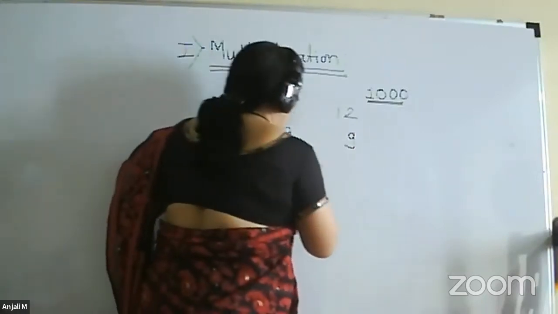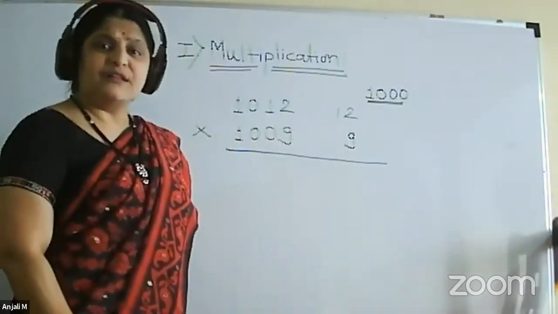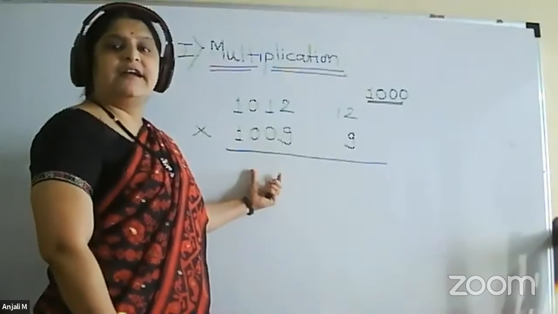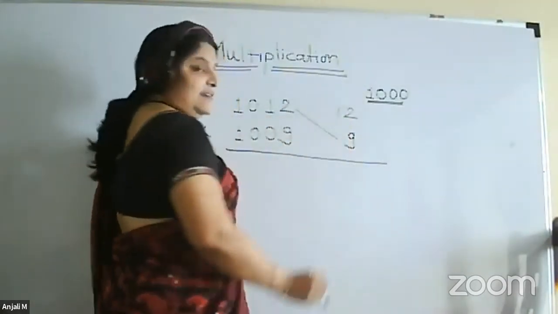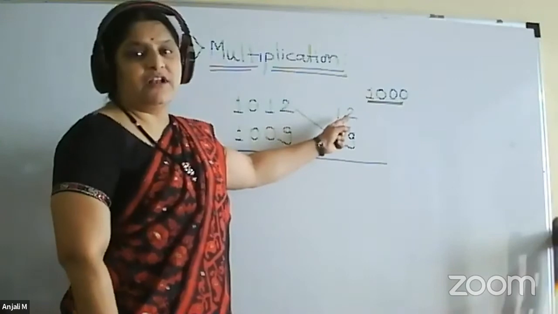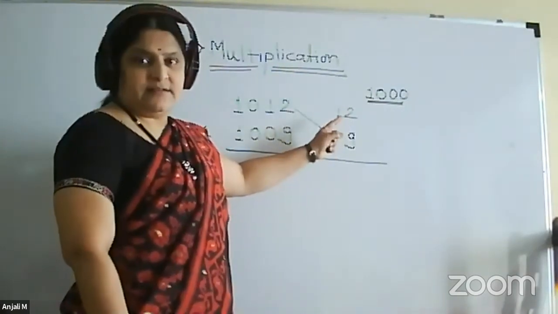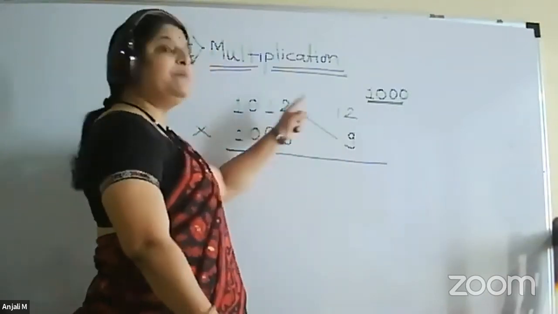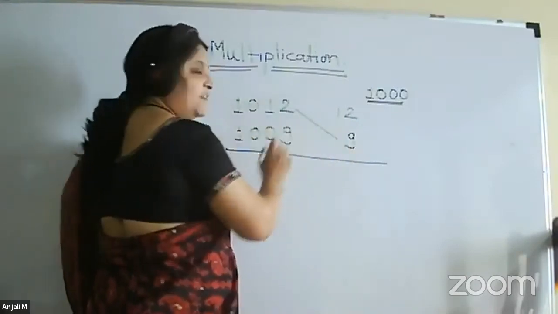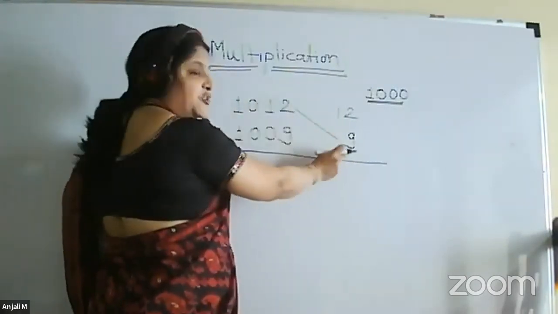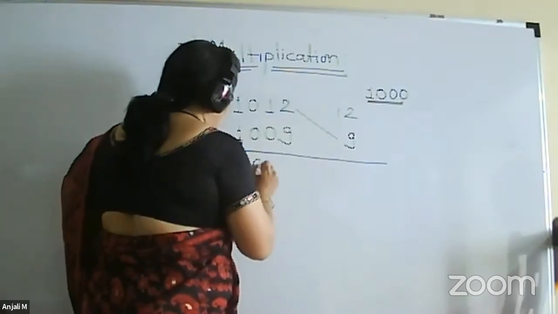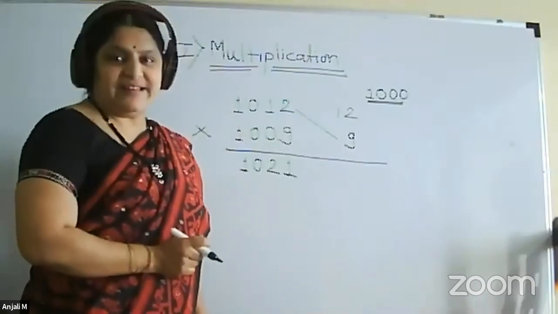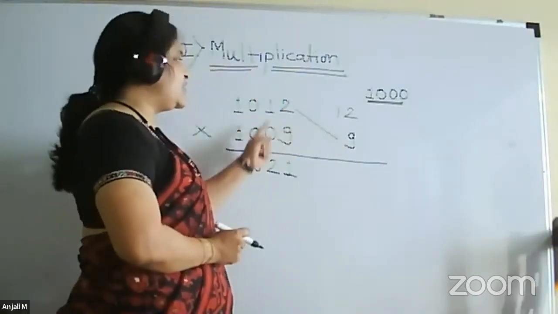Now, what is the next step? Our third step is Vame, which means to the left, you have to write the Karna Yoga. Karna Yoga means addition of the diagonals, either this diagonal or this diagonal. Both will give you the same result. So either 1012 plus 9 you have to do, or 1009 plus 12. So we have to do the addition of these diagonal elements, and you will get the answer as 1021. I think this much everyone can do orally.